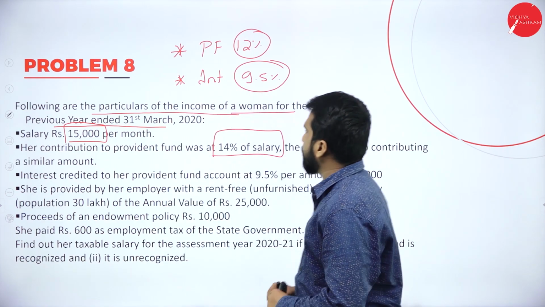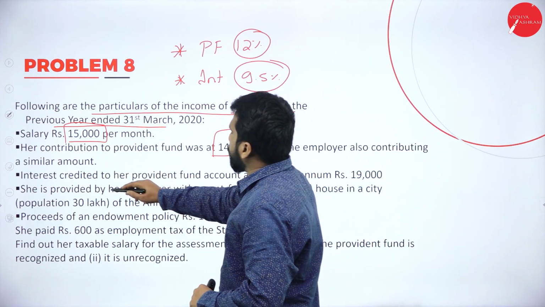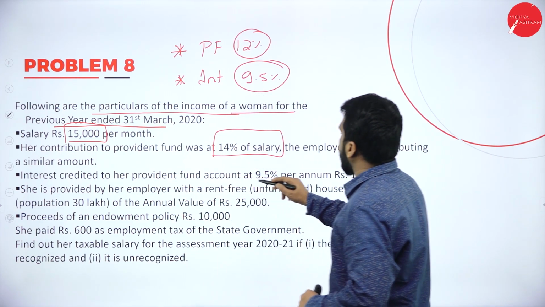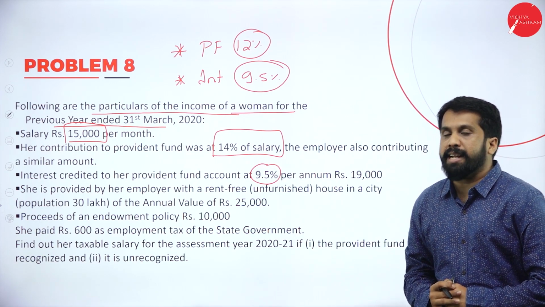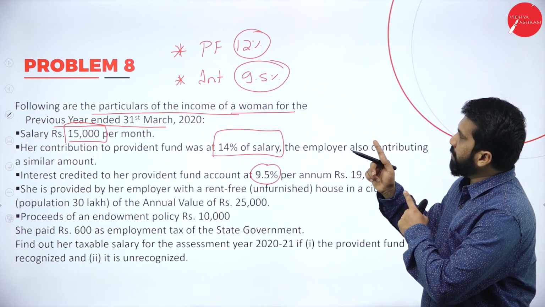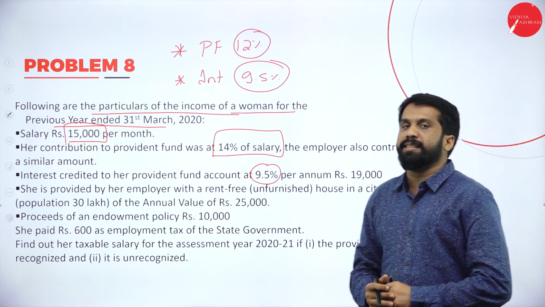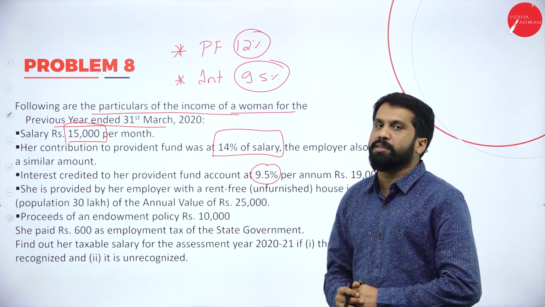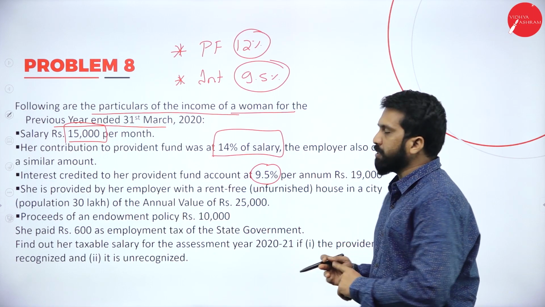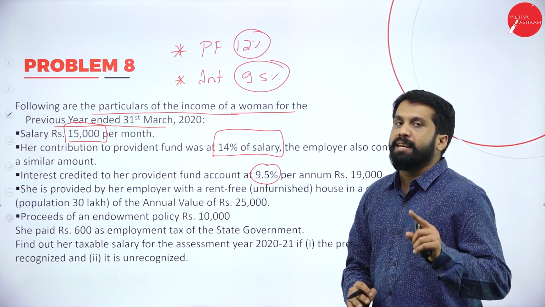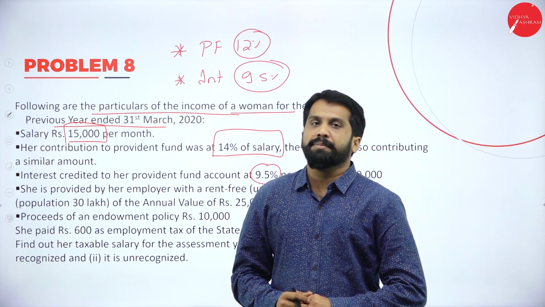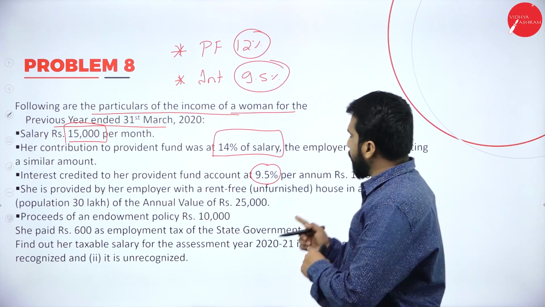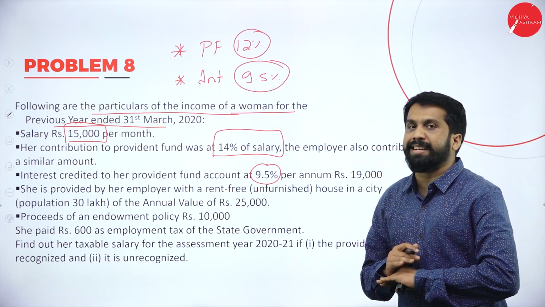Clear? Yes. Now, interest credited to her Provident Fund account is 9.5. So, how much interest was credited? 9.5. So, what is the limit? 9.5. Is there anything taxable? No. Why? Because up to 9.5%, no tax, nothing. If it exceeds 9.5, then it will come under the tax limit. Clear? Yes. If 9.5, we will not take anything.